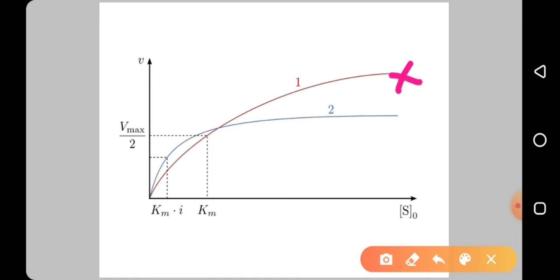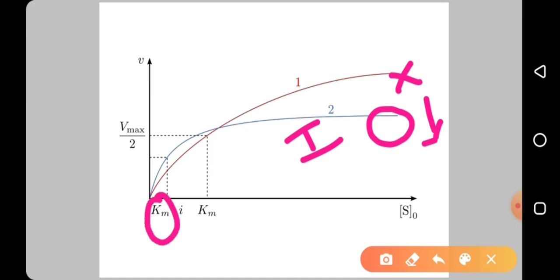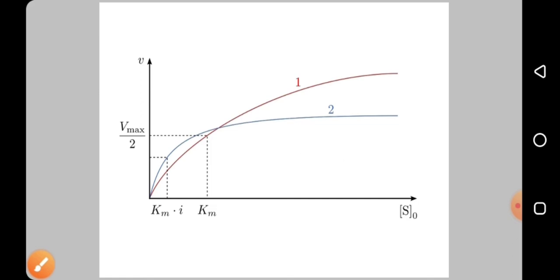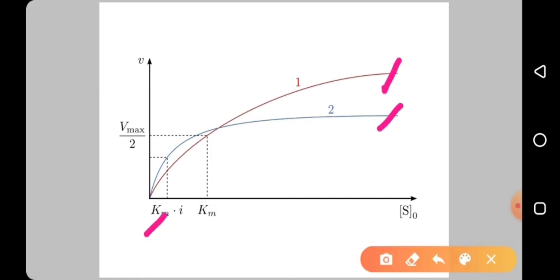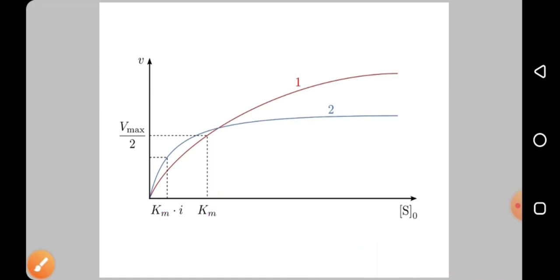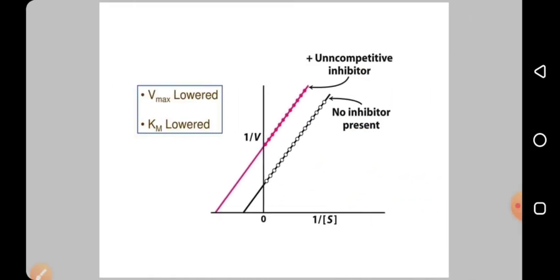Here you can see the inhibitor reaction. In the presence of inhibitor, Vmax is reduced and Km is also reduced. This is the Km for the inhibitor, and this is the normal substrate Km. This is the inhibitor Km, this is the inhibitor Vmax, so it is reduced. This is the normal Vmax and normal Km. It is high, but here it is lowered. You can clearly see that in the Michaelis-Menten plot of V versus S.